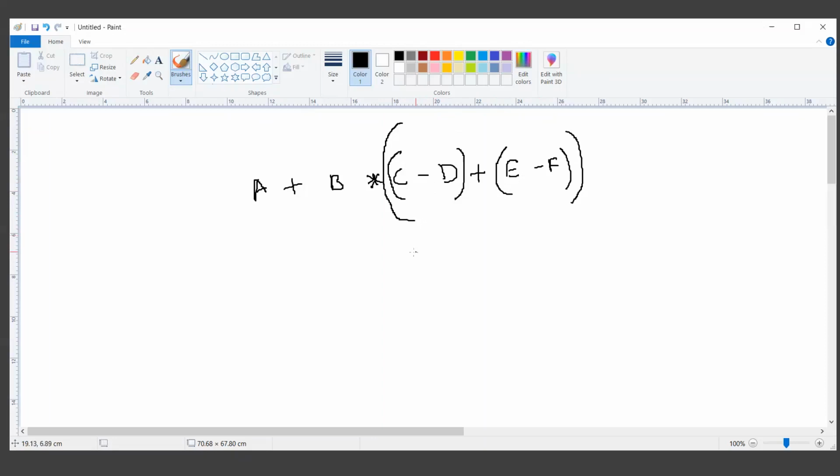So I may give priority to evaluating CD minus, and then in the next pass, as a human being doing this for the second time, I'll say EF minus. This is my second priority. Then again, I know that I have to evaluate the bracket again, so I'll write CD minus EF minus plus. Now the first level of brackets has been solved. So what I'm doing is scanning the statement from left to right, reading the entire statement, and then figuring out which operation to perform.